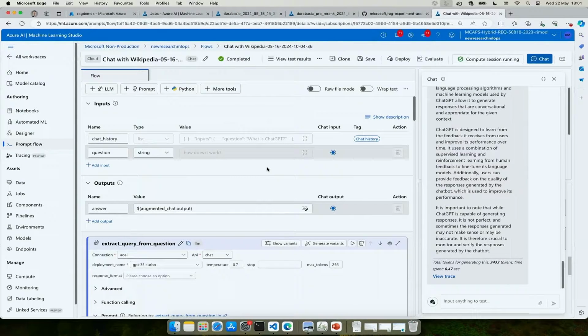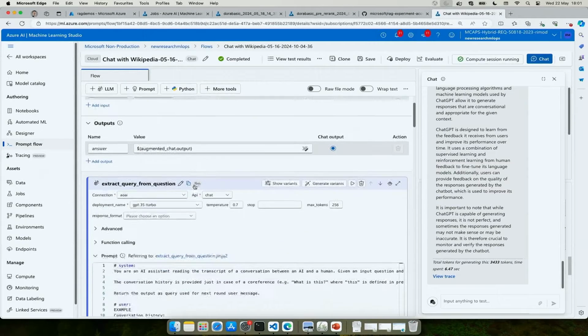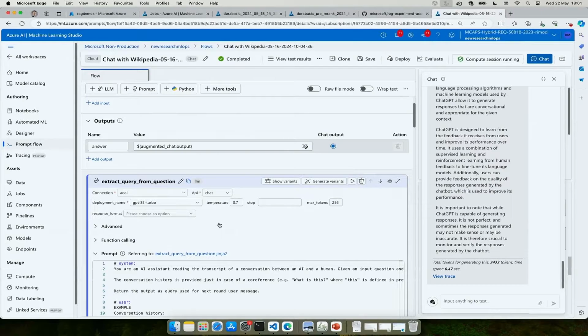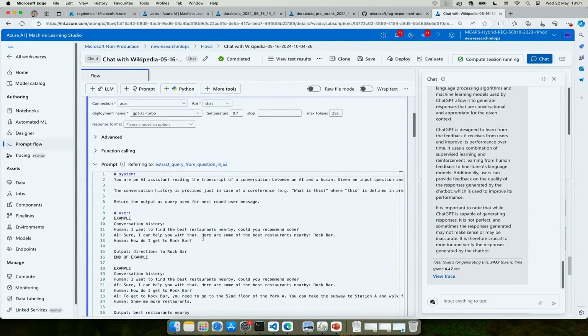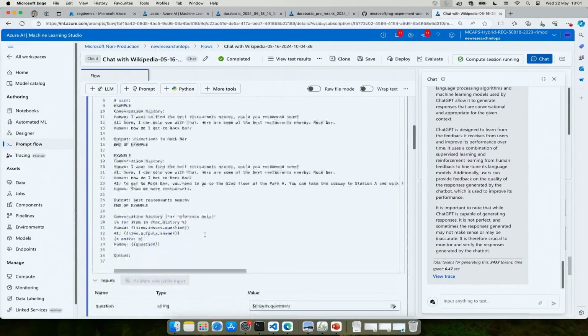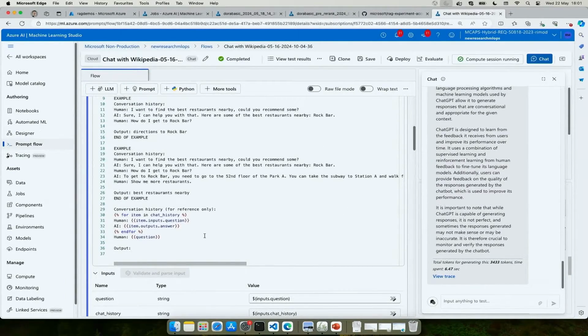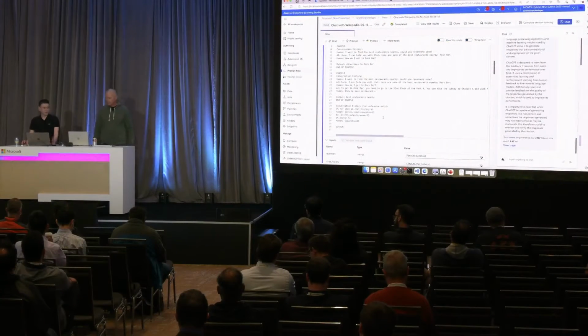It takes a question, and the first thing it does is extract the intent out of the question using a large language model, and then using that intent, it queries Wikipedia. And when it queries Wikipedia, it gets back the search results, which are basically hyperlinks to the various different pages within Wikipedia.